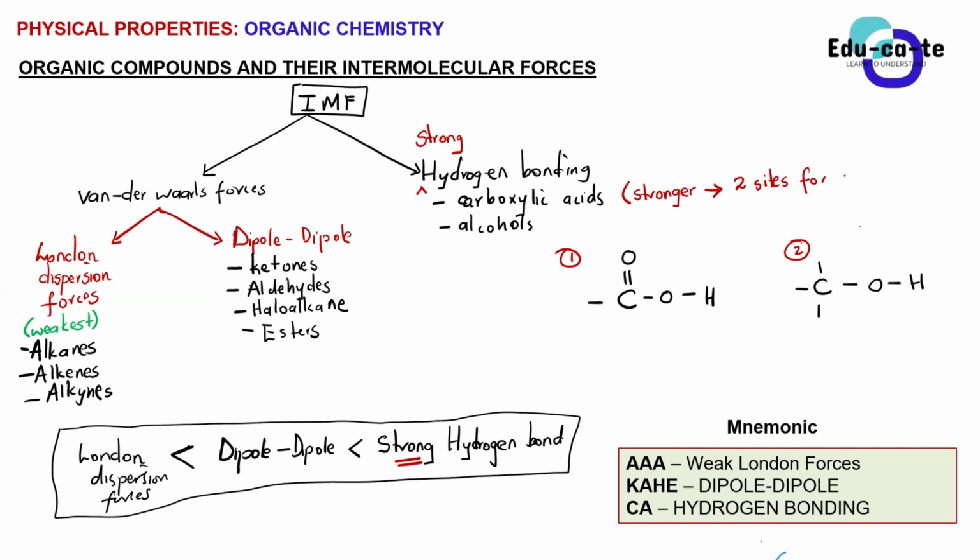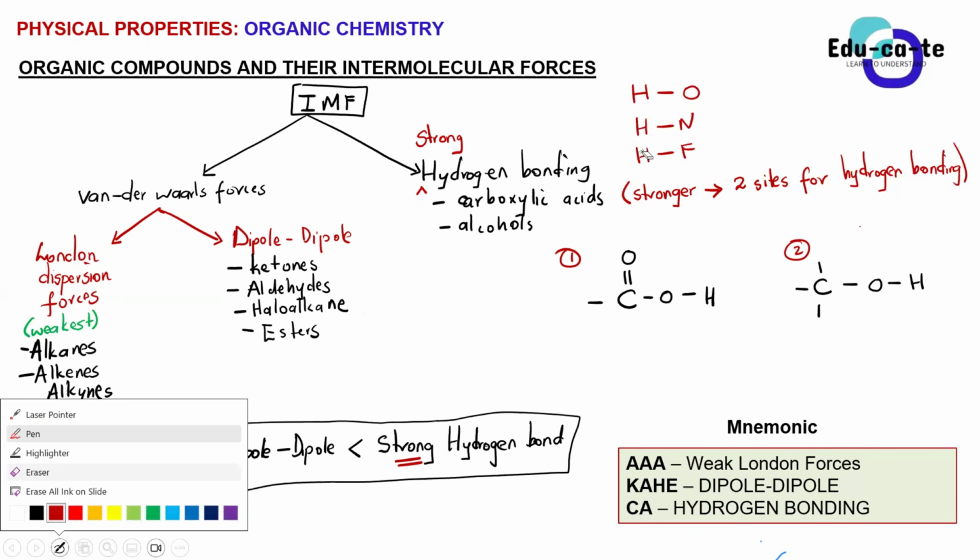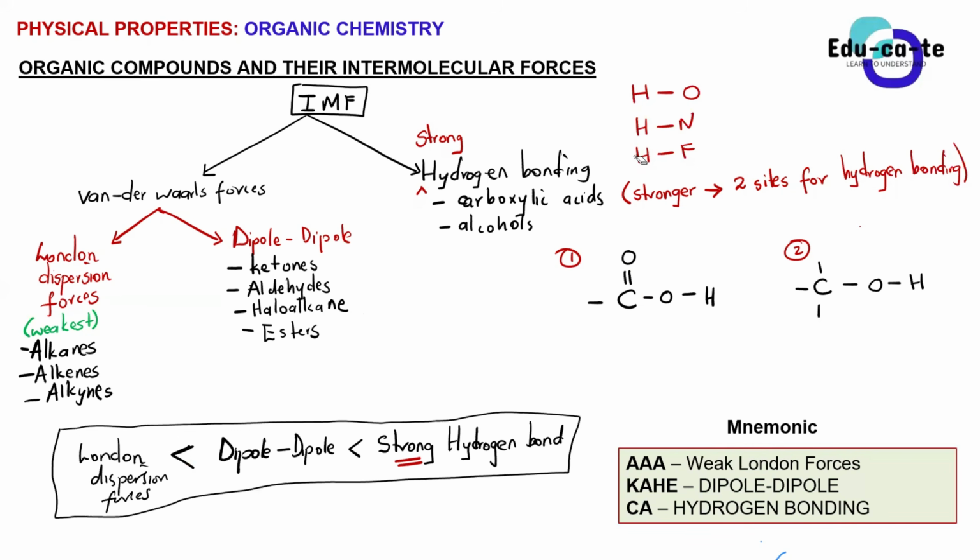Because remember guys that a hydrogen bond happens on what? It happens on an oxygen. If you guys didn't know, you should probably revise your grade 11 work. A hydrogen bond is a bond between a hydrogen and an oxygen, or between a hydrogen and a nitrogen, or between a hydrogen and a fluorine. But because you guys are in grade 12, we're dealing with organic compounds, so we are just going to say that a hydrogen bond is a bond between a hydrogen and an oxygen.